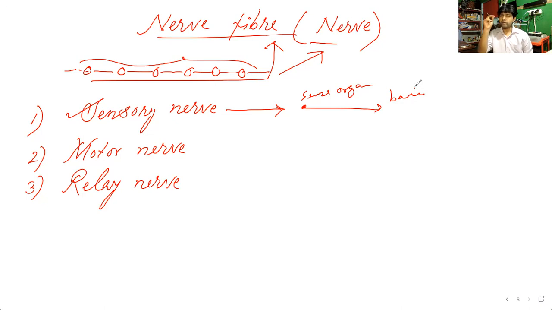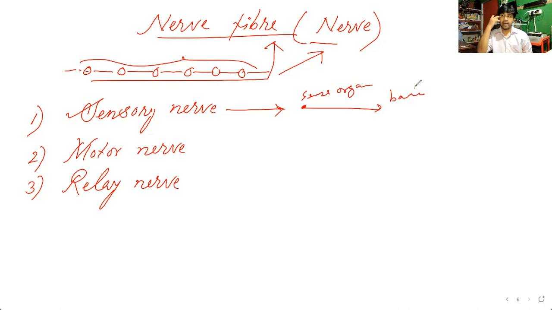So what can you say? That sensory nerves are those nerves which are bringing the various informations from the sense organ to the brain. As for example, I am looking at one beautiful flower, or one beautiful picture, or one beautiful scenery. Then how can I say that this is a beautiful one?